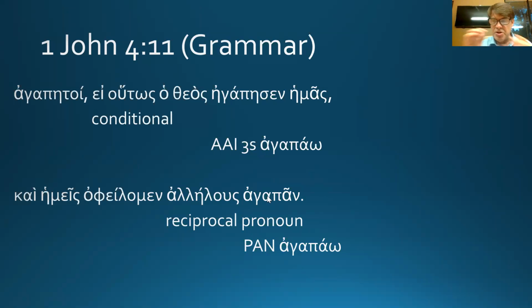So the circumflex says, there's been a crash here. Walk away. Nothing to see here. Police line. Step back. So I would have expected it to crash into an alpha. But there's an iota there in ain, right? So I would have expected the iota to come down as a subscript and hang on for dear life. But it doesn't happen. And so at some point in my career with Greek, I've just memorized that this is an alpha contract verb infinitive form, okay? To love. To love, agapan, the undreamable dream.